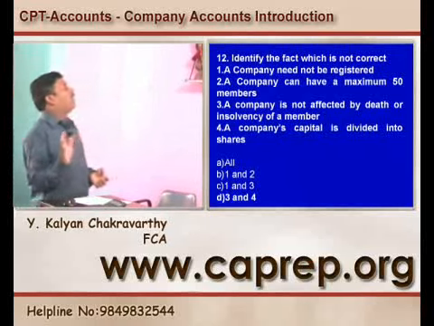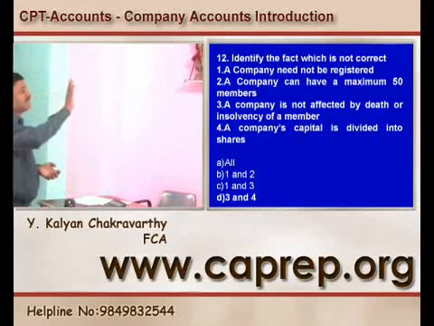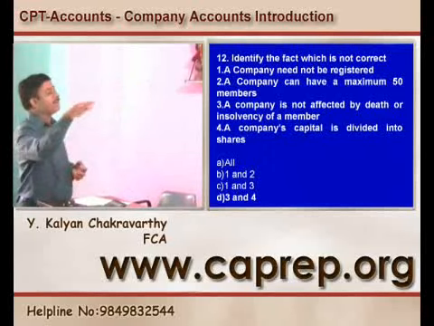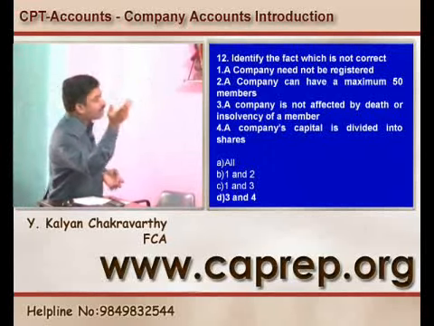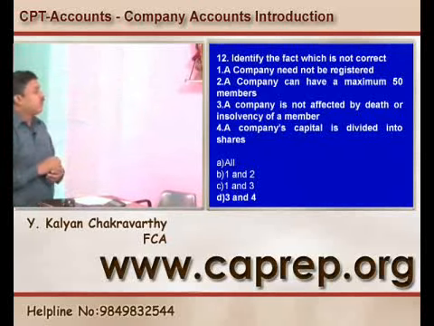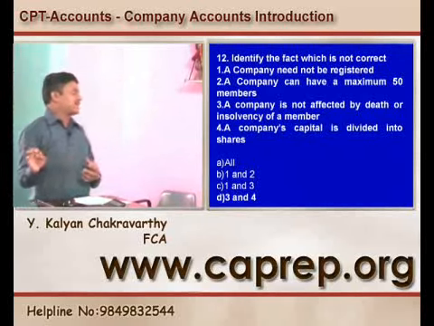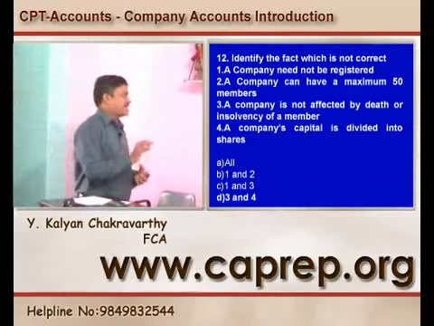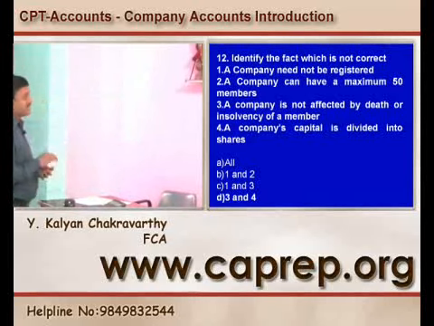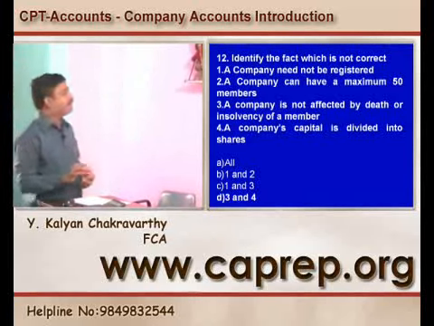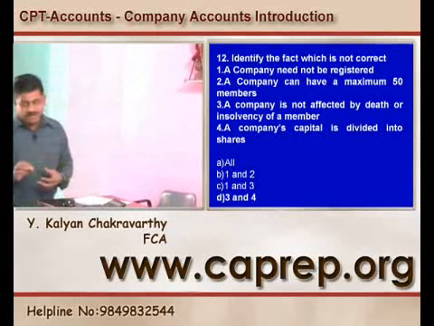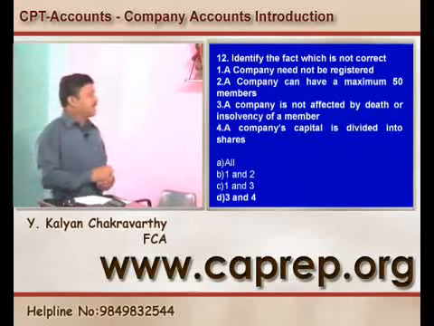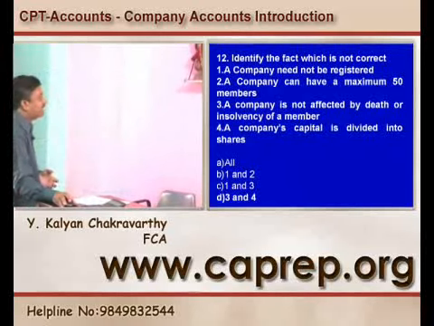A company can have only a maximum of 50 members, that statement is true only with respect to a private limited company, but a public limited company can have any number of members. So 1 and 2 are not correct statements, whereas 3 and 4 are the correct statements. If the question is to identify the fact which is correct, then 3 and 4; to identify the fact which is not correct, then 1 and 2. So B is the right answer.